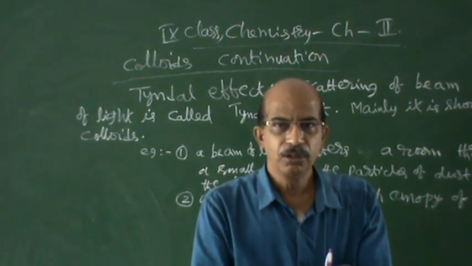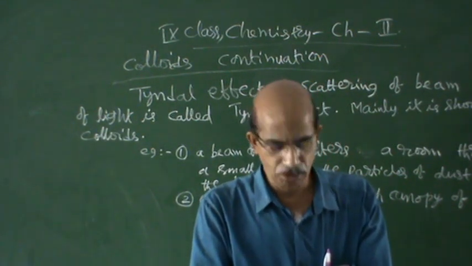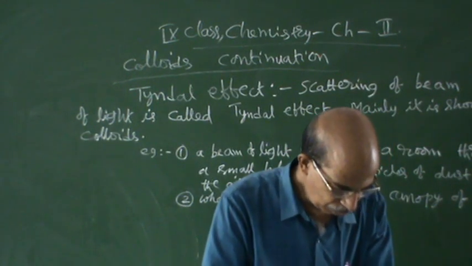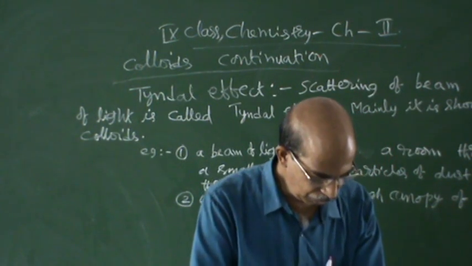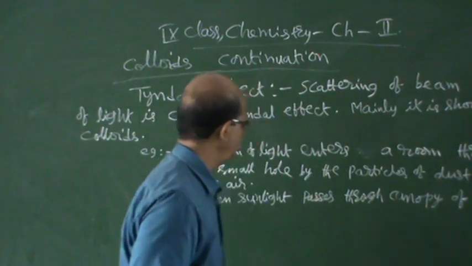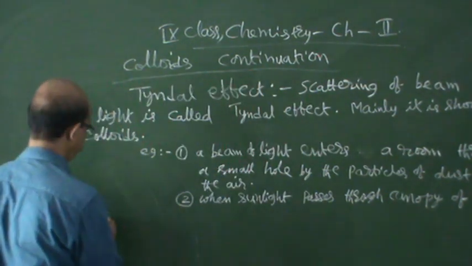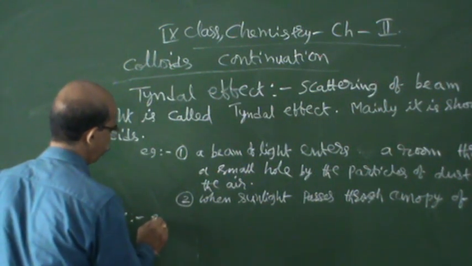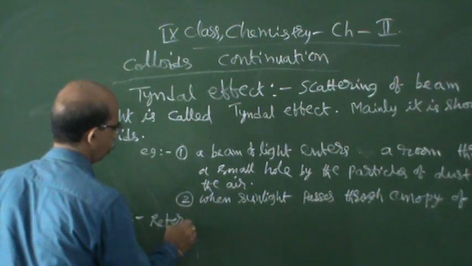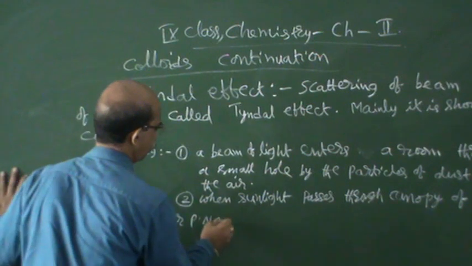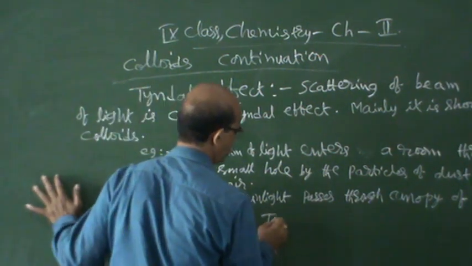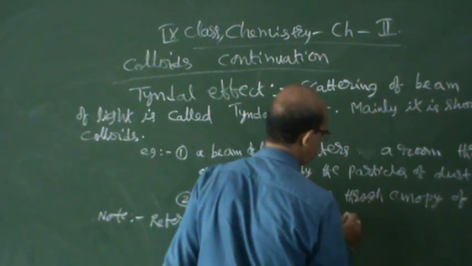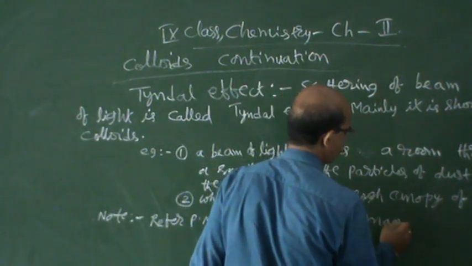So for each example you must learn two things. So I am giving that page number for more examples. You can see page number 18, table 2.1. Page number 18, table 2.2, for many examples of colloids.